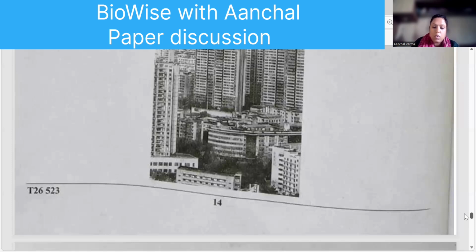Frog, snail, crow, green leaves. Now, green leaves are eaten by snail. Snail is eaten by frog, and frog is eaten by crow. Okay. A 28-year-old pregnant lady goes to a gynecologist for the checkup. Her doctor explains that there is a normal growth of the fetus and the placenta is functioning well. Now, mention the function of placenta.